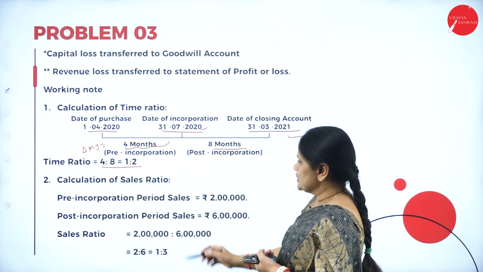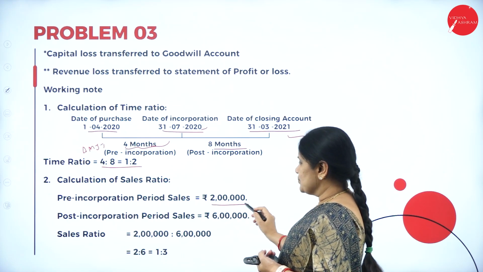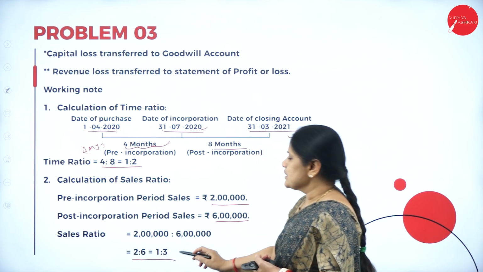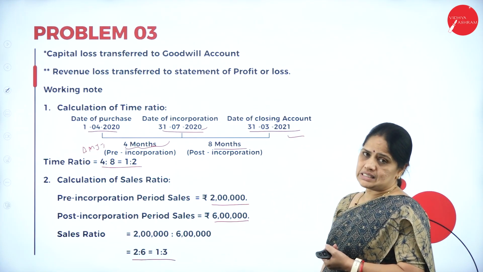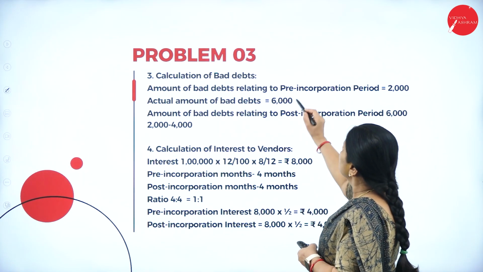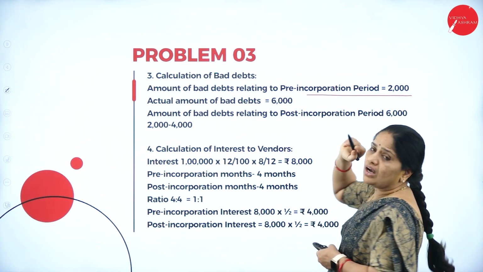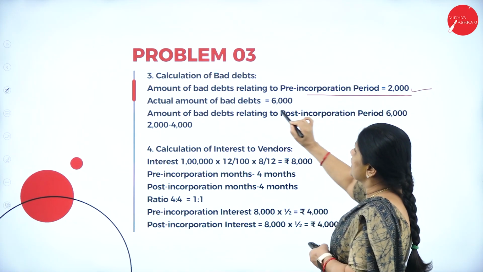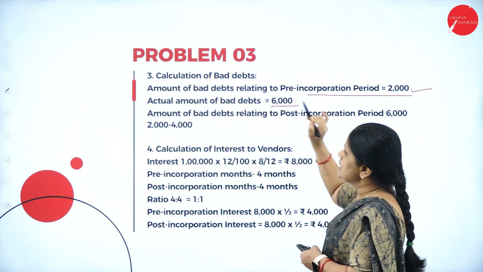Calculation of sales ratio. Pre-incorporation is 2 lakhs. Post-incorporation is 6 lakhs. So the sales ratio is 2:6 or 1:3. Next, the calculation of bad debts. The amount of bad debts relating to the pre-incorporation period is given in the problem. What is the amount of bad debts? 2,000. Actual bad debts is 6,000.